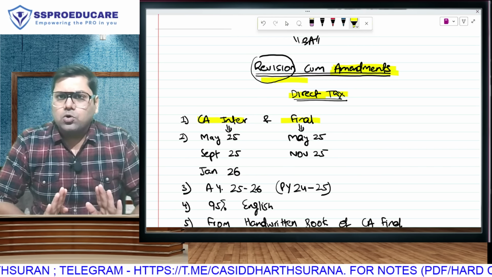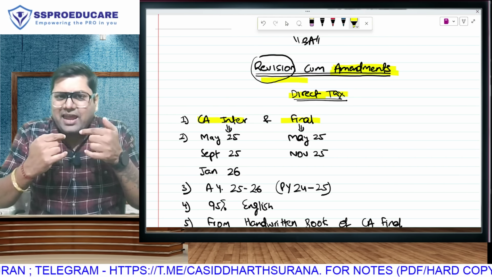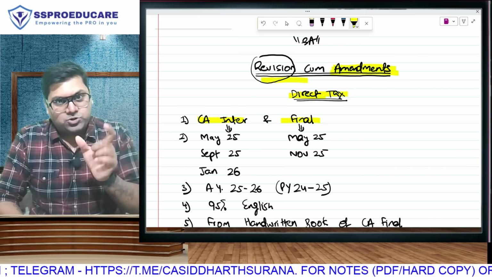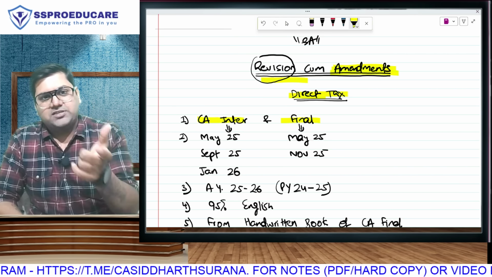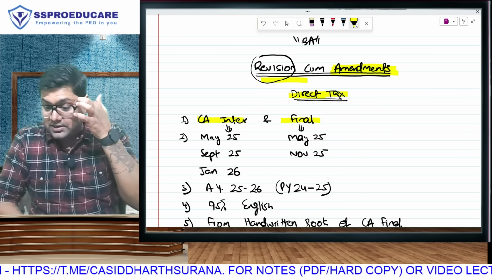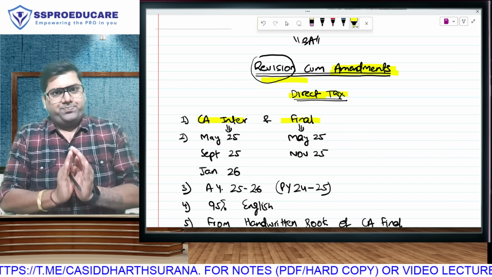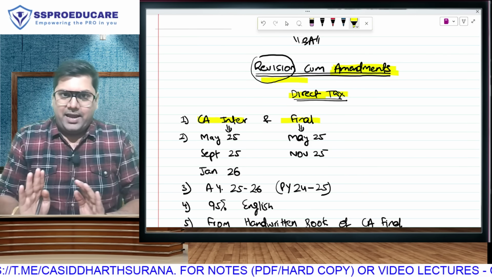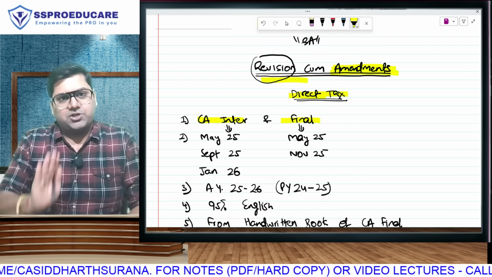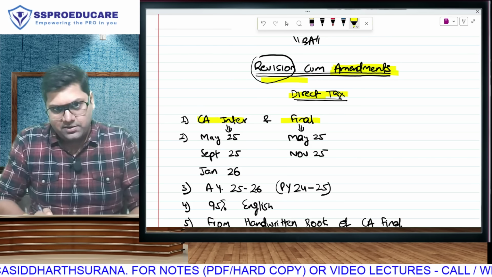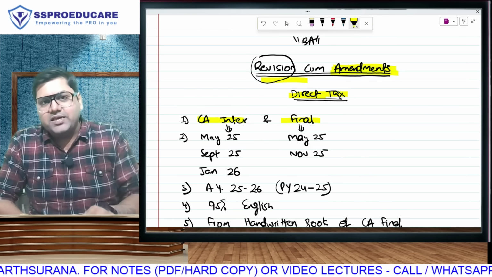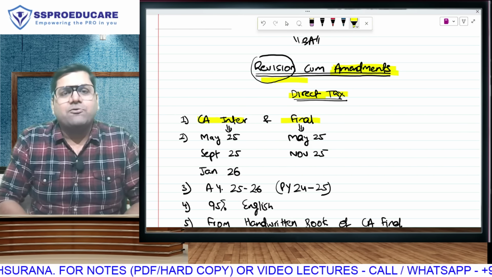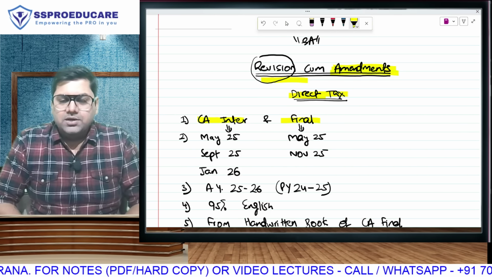Okay. So what I will be doing is, every time I record one episode, you can call it an episode or you can call it part 1 amendment, part 2 revision cum amendment, part 1, part 2, part 3. I will be doing it from the CA Final handwritten book. And at the end of the lecture, I will announce that today we have completed the following chapters in our revision cum amendments. And in these lectures, we have also covered the following topics applicable for CA Intermediate.